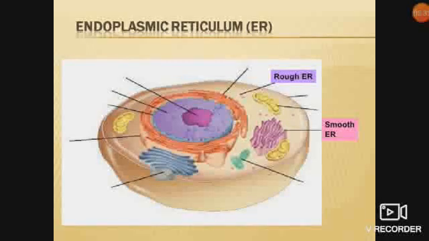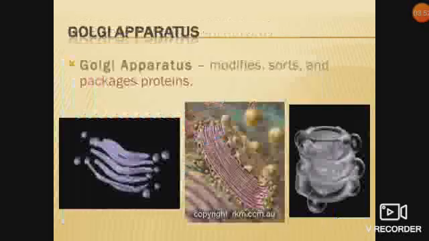Here you can see a very nice image of the endoplasmic reticulum. You can find here the rough endoplasmic reticulum due to the presence of ribosomes. Here it is smooth endoplasmic reticulum because there are no ribosomes present on it. Due to the absence of ribosomes, this endoplasmic reticulum appears to be smooth.